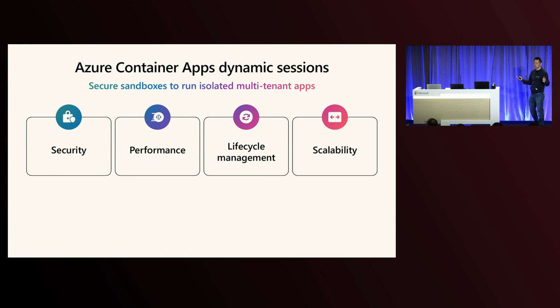So we'll be going through a couple of demos today to show you how we can use sessions to do some pretty interesting things. But before we get into that, I just want to quickly go through the different requirements for actually running, in this case, AI-generated untrusted code at scale.